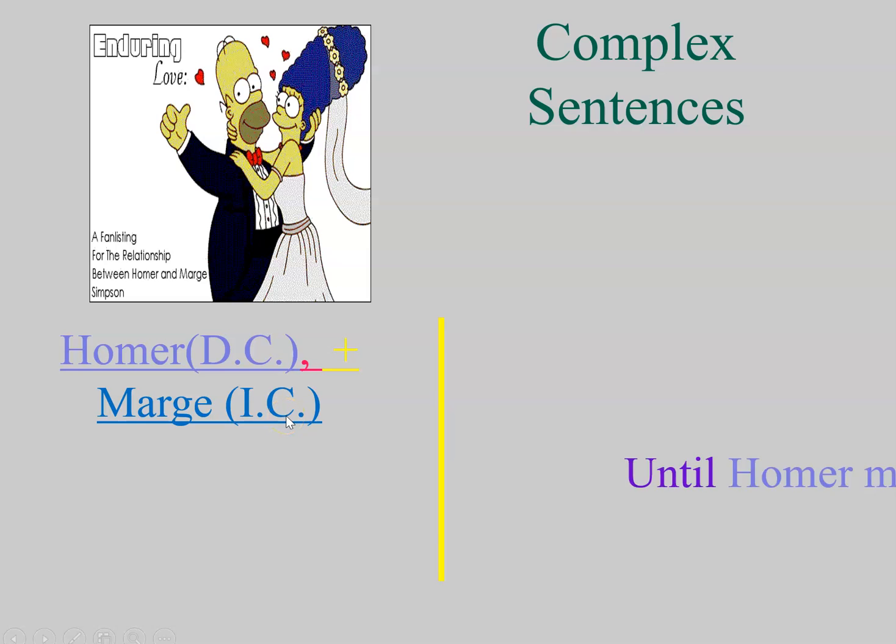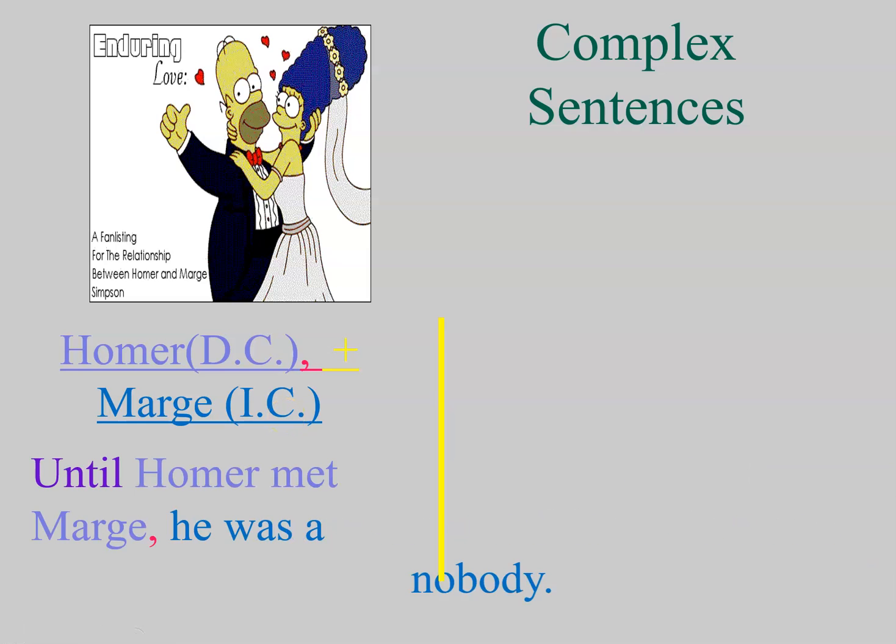So what does that look like? Well, it looks like this. Until there's our awbis, Homer met Marge. This is needed, and this is the dependent clause, comma, he was a nobody. Now, because the dependent clause came first, you have to put in the comma.